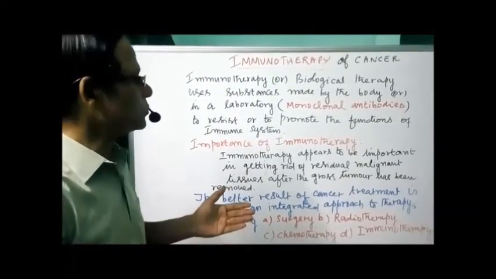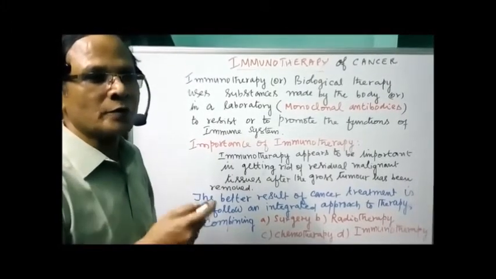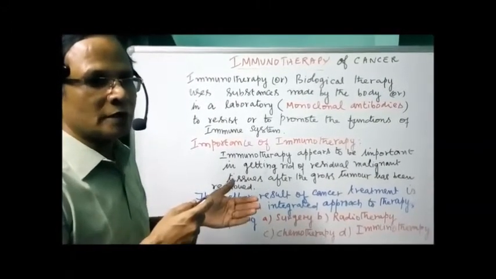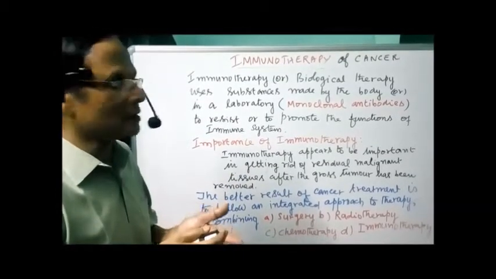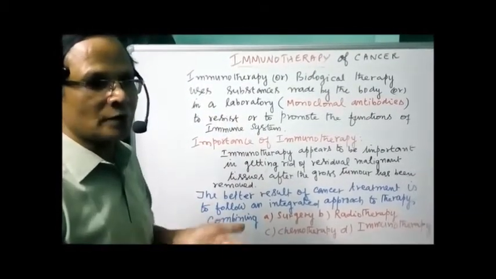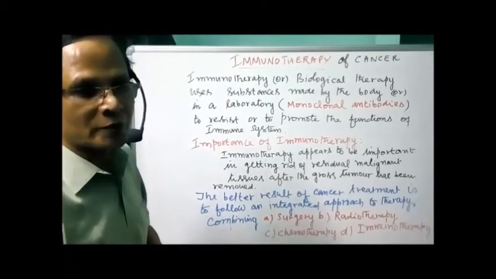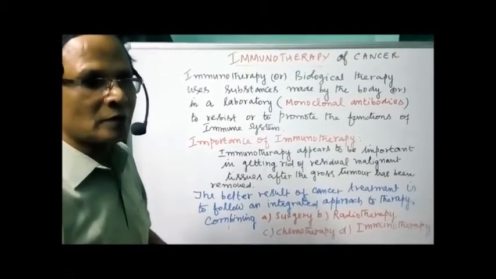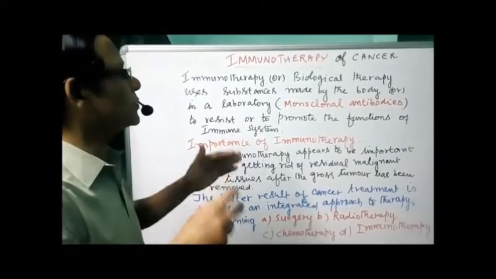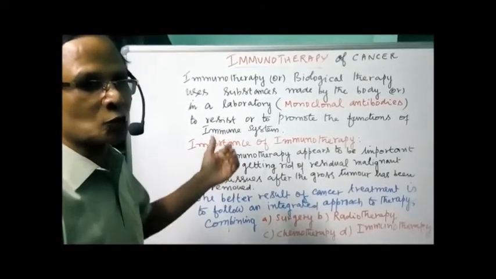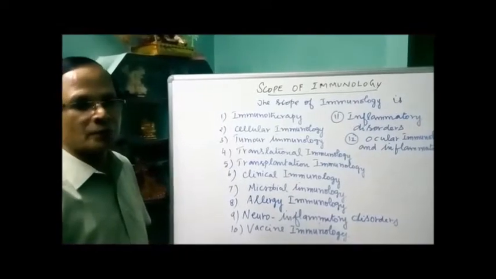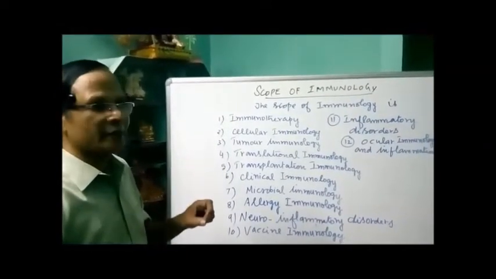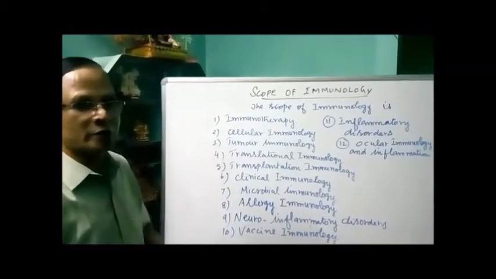Okay. Now the next one, what is the scope of immunology? In a few words I want to tell you what the different fields are, either for better employment in hospitals, private or government, or different fields of immunology. That is the scope of immunology. The different fields of immunology are grouped under one category, the scope of immunology.